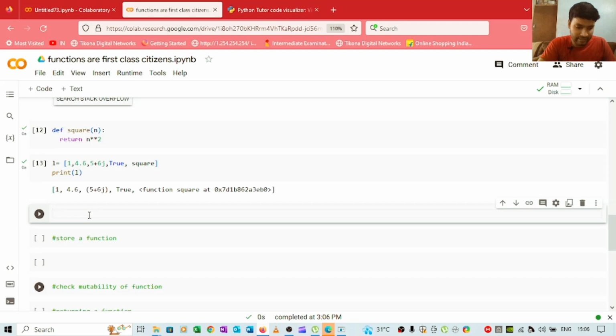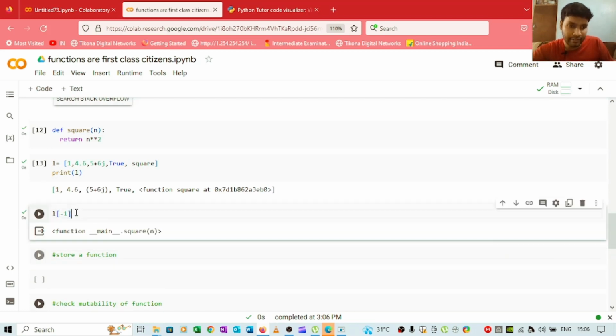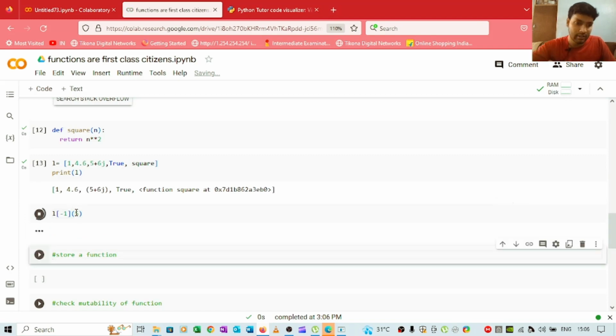So what I will do is simply use the negative indexing here, -1, and now if I run the cell, we will get square directly. And if I use L of -1, and if I give the value as, let's say, 5, it will directly give us the output as 25 here. See, we are getting 25 as the output here, and I think we have studied this under storing a function. So I will simply copy this.